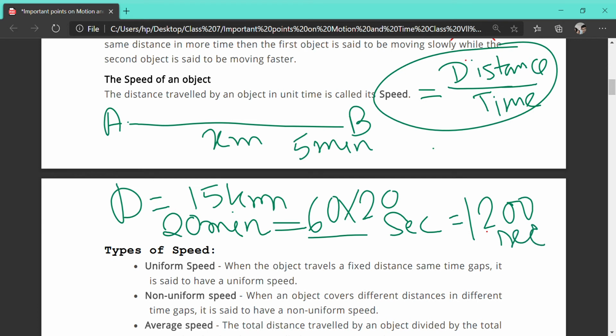So you can express speed in two units. One is kilometer per hour, which you see in a vehicle.